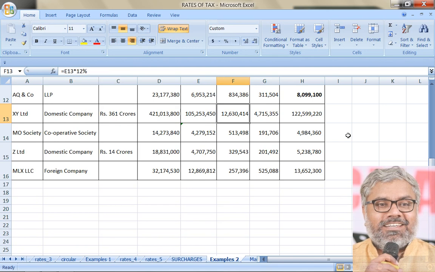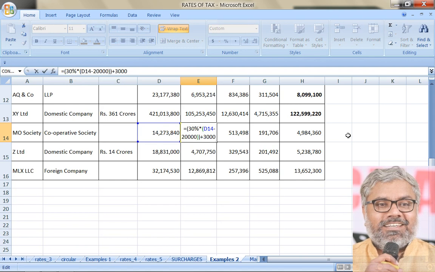So 25% of income. Surcharge how much? It will be 12% since the income exceeded 10 crores. Cess is common. Final tax liability is how much here? 12 crores 25 lakhs 99,220.